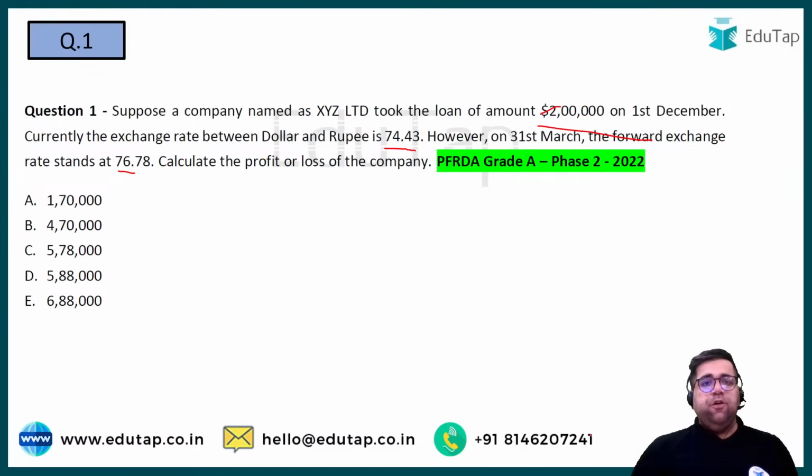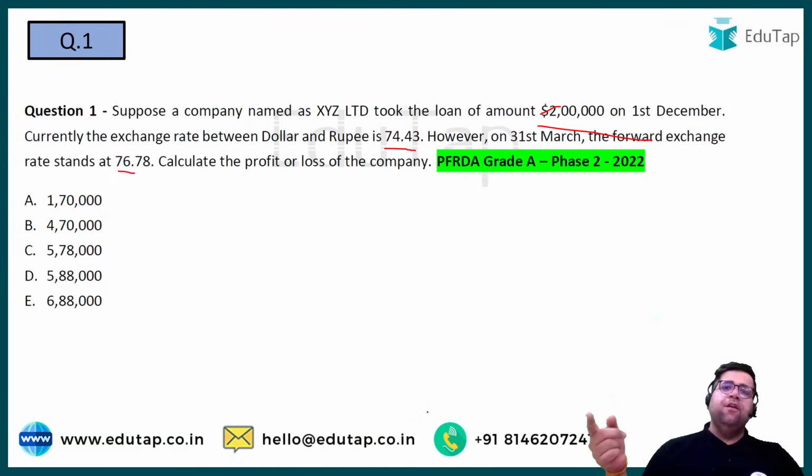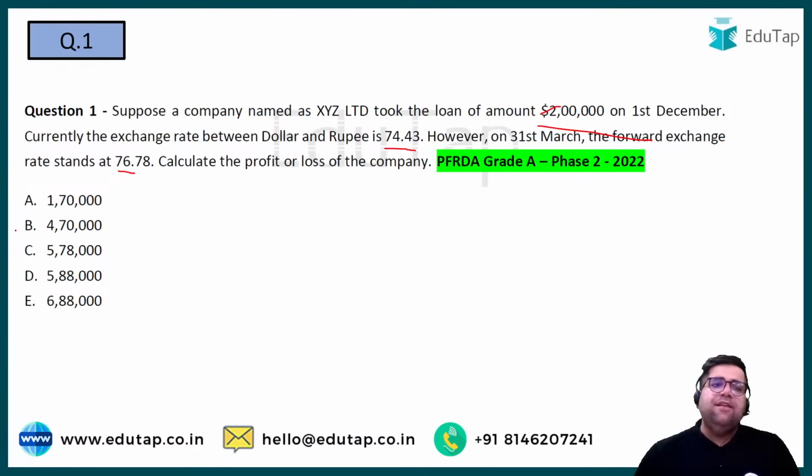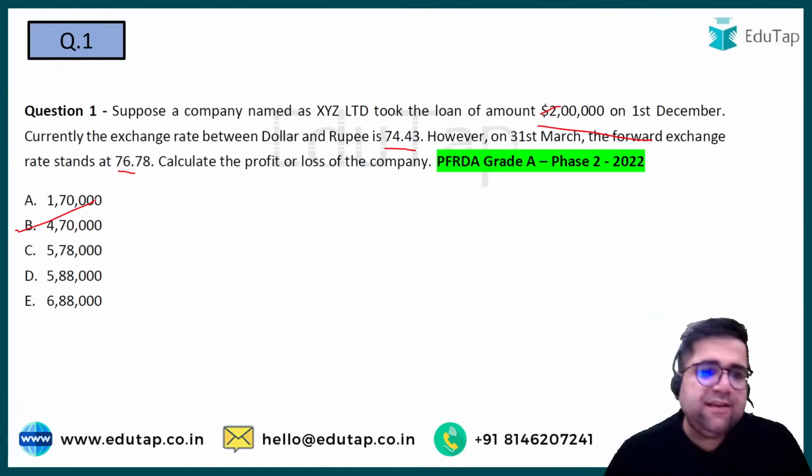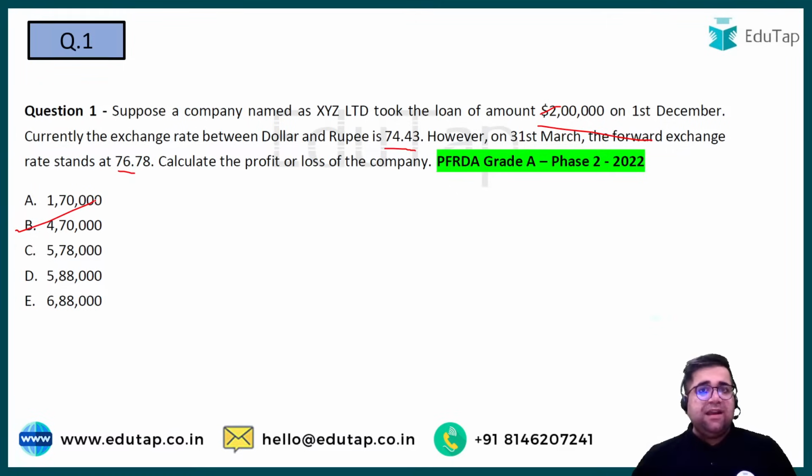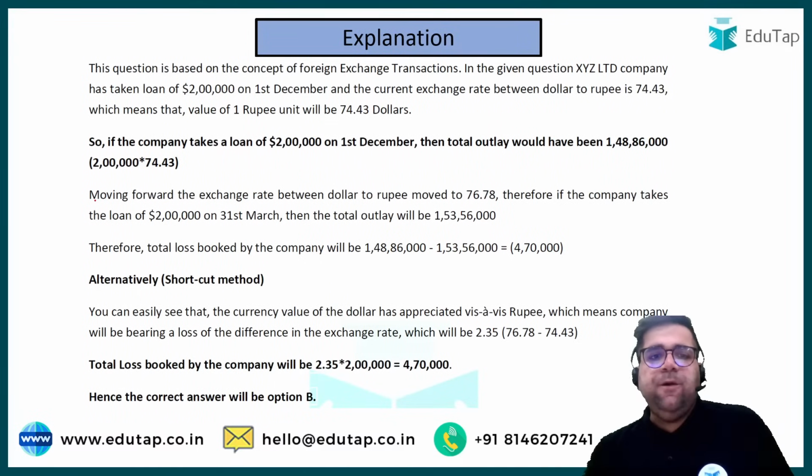So please tell me what will be your overall profit and loss. Option B, yes. Just do the mathematics, right? 76.78 minus 74.43 will be somewhere around 2 point something. So 2 into 2 lakh will give you around 4 lakh only. Even if you just take the difference, 76 minus 74, it will be around 2 point something, and that into 2 lakh gives around 4 lakh. So even if you do not do the mathematics, the answer will come out as B only. Yes, it's a loss, because the Indian currency has depreciated. So the answer will be option B.